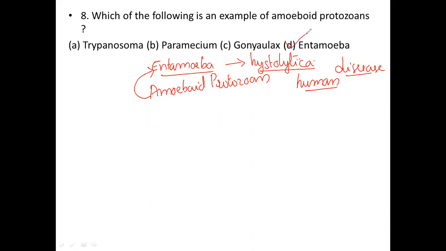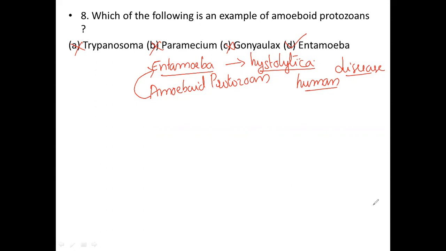So this is the correct option. Gonyaulax is wrong. Paramecium is wrong. Trypanosoma also causes some disease in human beings, but it is not an amoeboid protozoan. Entamoeba is an amoeboid protozoan, just remember that. So option D is the correct option for this question.